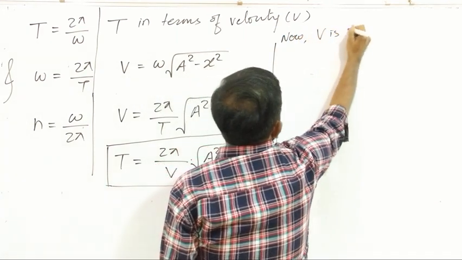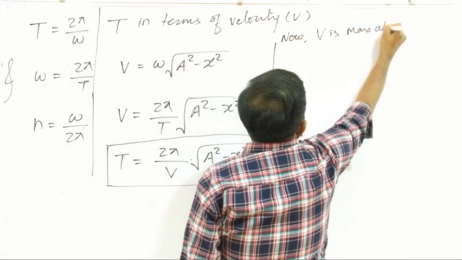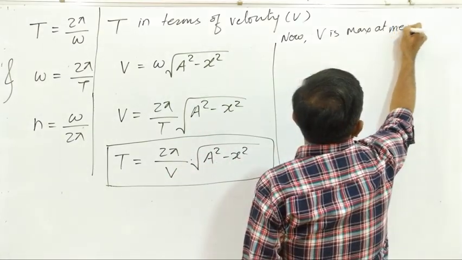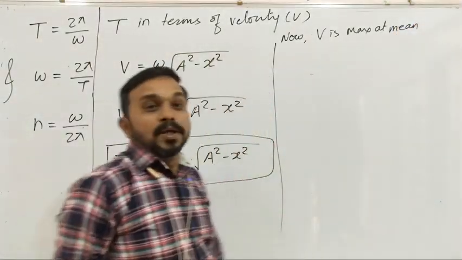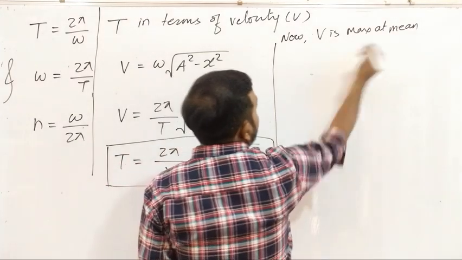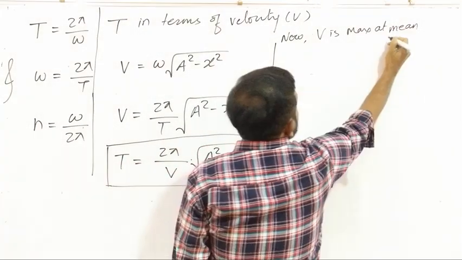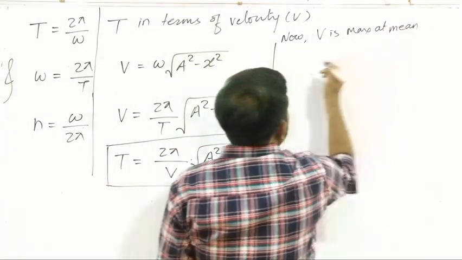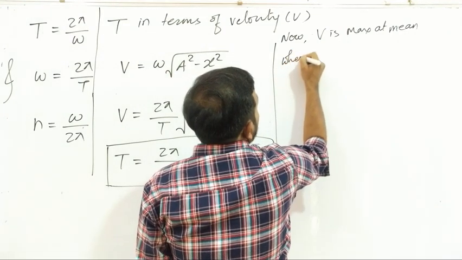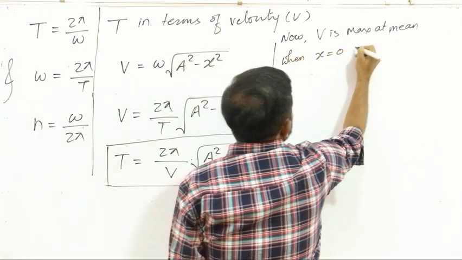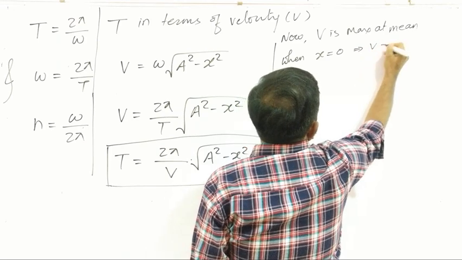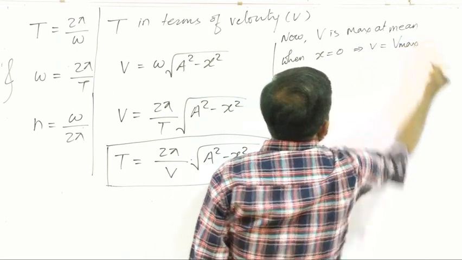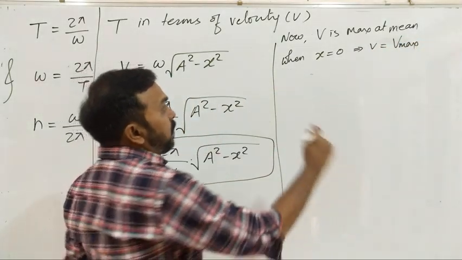Velocity is maximum at mean position, right? हे आपण आधी बघितलंय. So velocity is maximum at mean position, means at x equal to 0. So when x equal to 0, v is equal to v max. Okay? So what is the value of v max then?